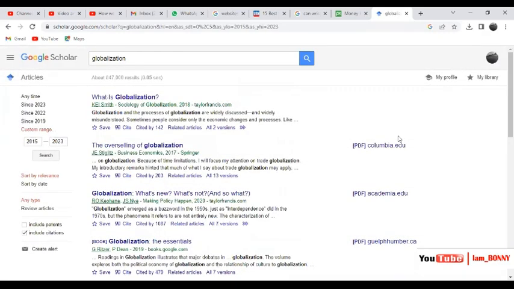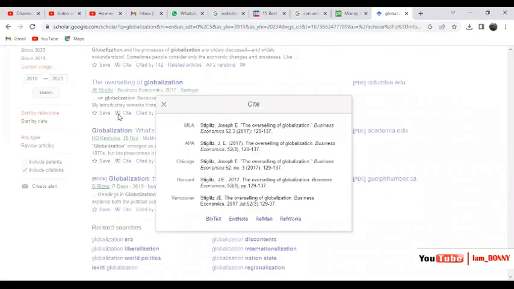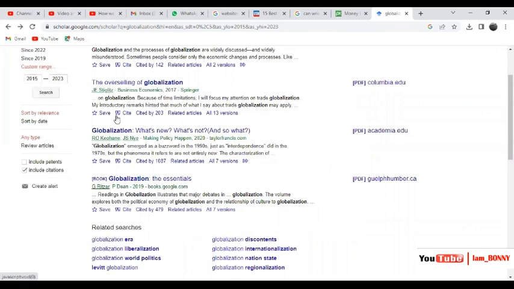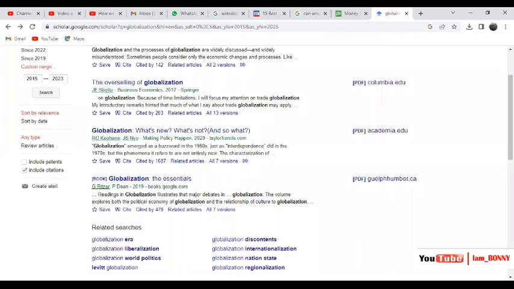So we shall copy around two sources. The first source that we are copying is this one. To copy a source, you press on this quotation marks, and then APA, Chicago. So you copy for APA, copy, and you can paste it at the bottom. So I've pasted it at the bottom of the paper.